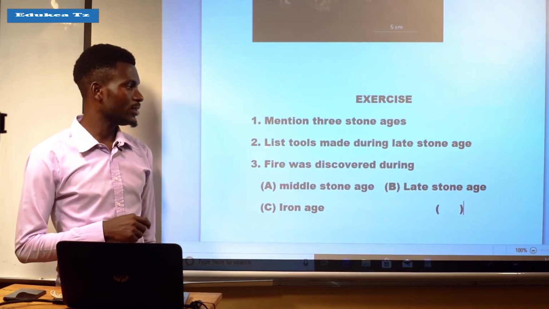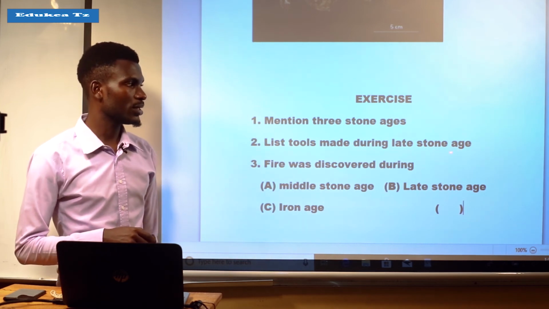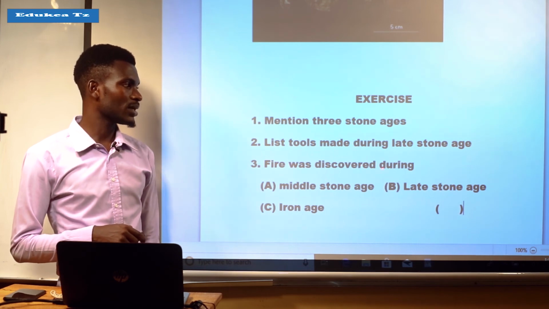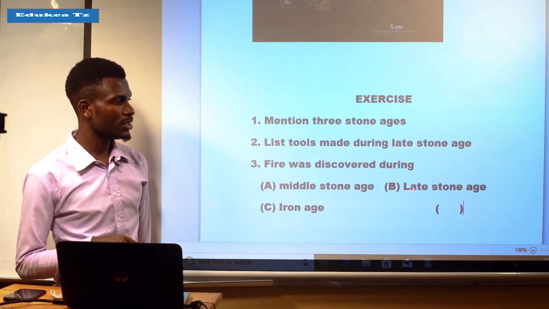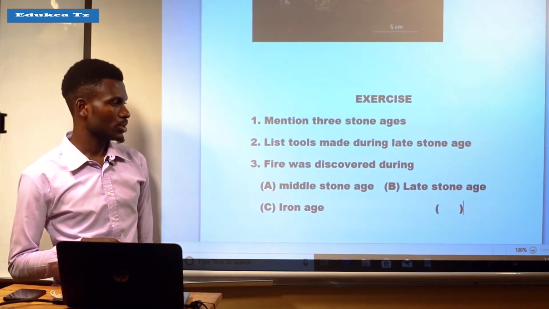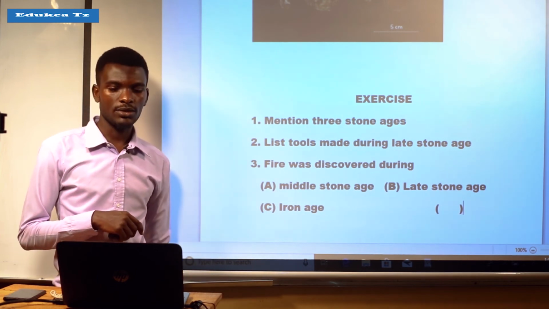The second one is list tools made during the late Stone Age. And the last one is, fire was discovered during A, Middle Stone Age, B, Late Stone Age, and C, Iron Age. So you have to choose the correct answer in number 3.